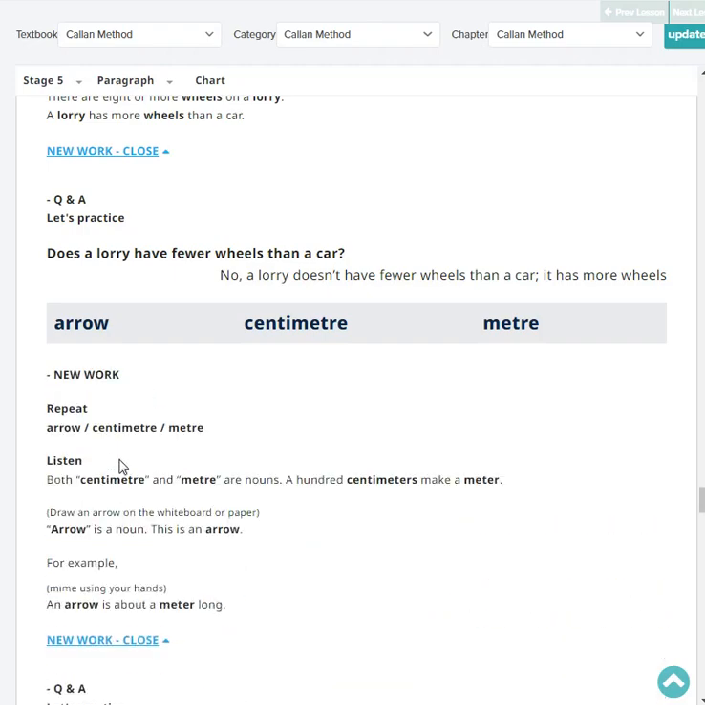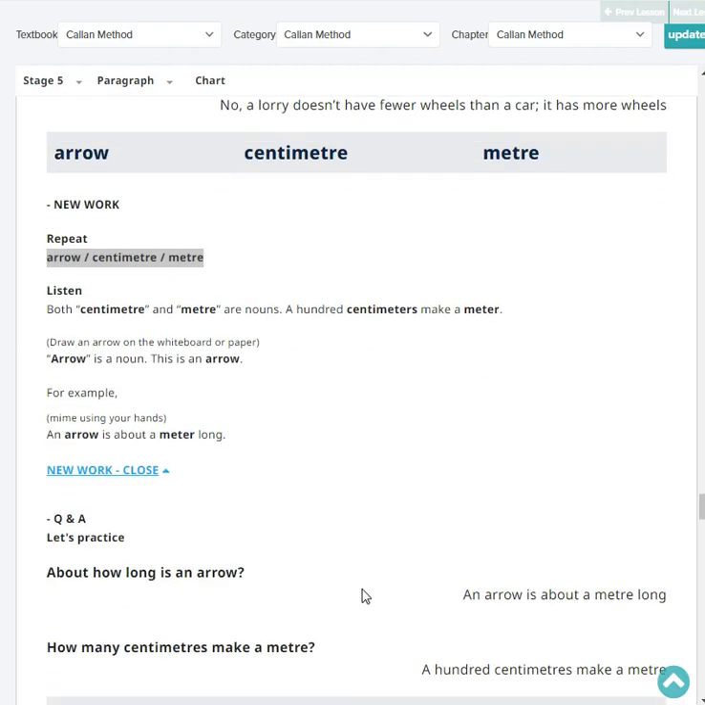Next, repeat arrow. Arrow. Centimeter. Centimeter. Meter. Very good. Okay, listen. Both centimeter and meter are nouns. 100 centimeters make a meter. Arrow is a noun. For example, an arrow is about a meter long.